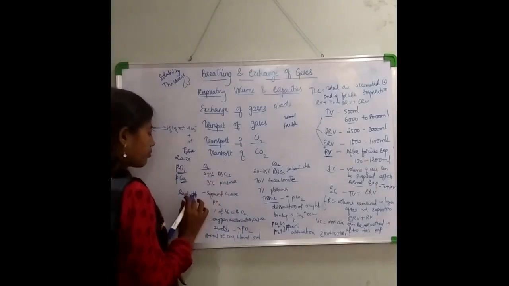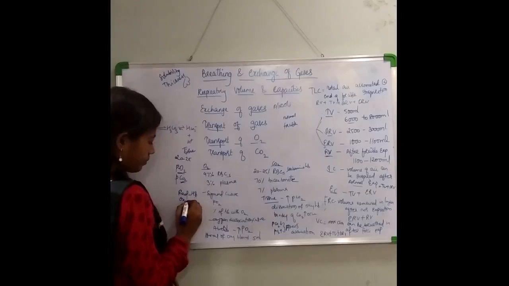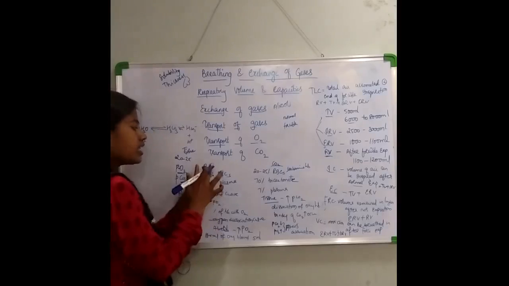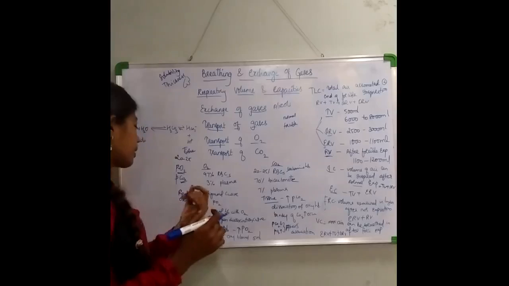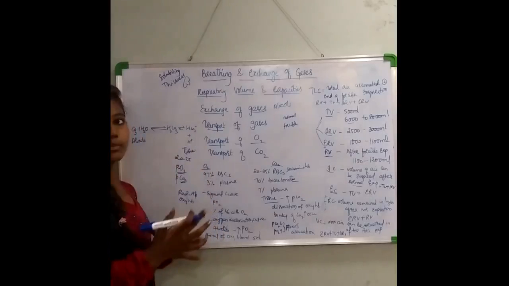So the O2 is getting combined with the red pigment hemoglobin and forming oxyhemoglobin.